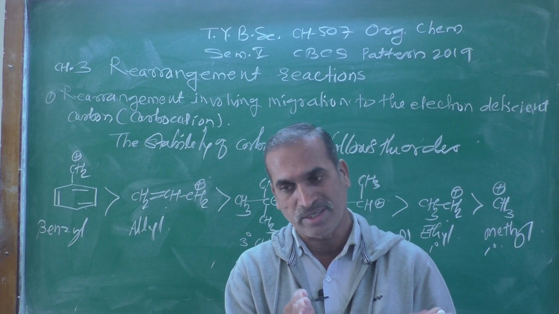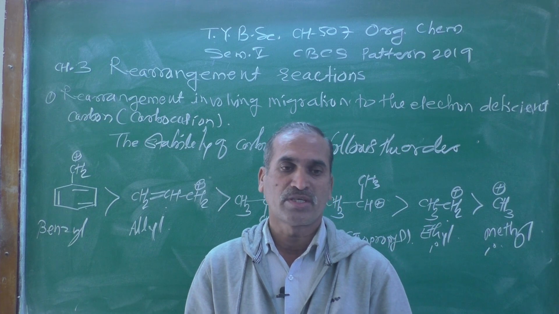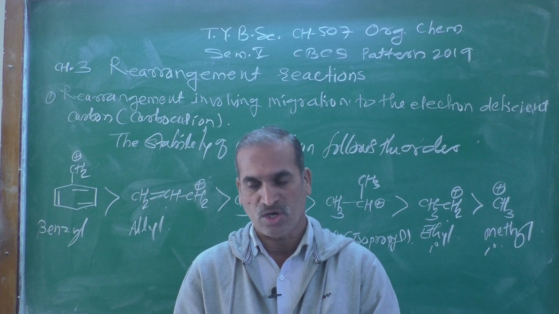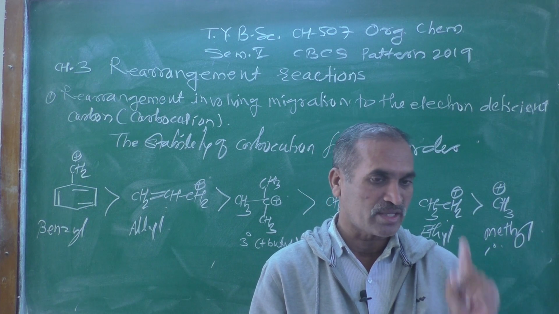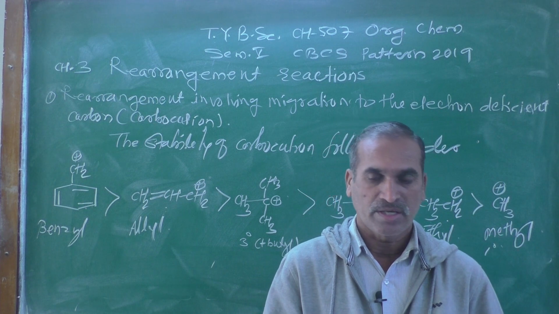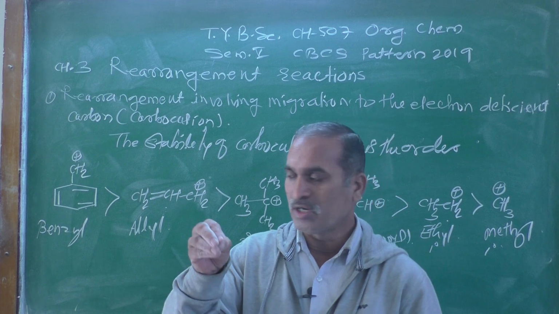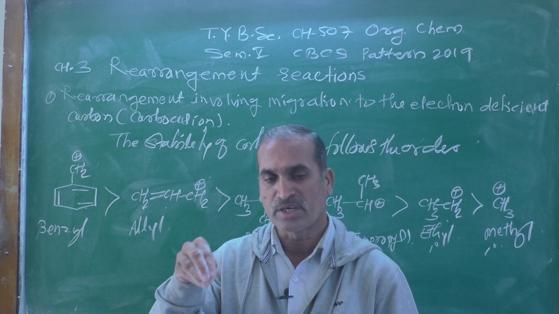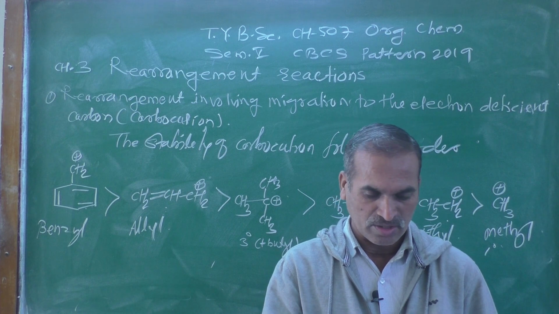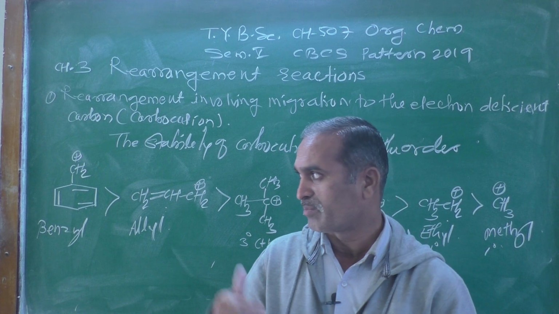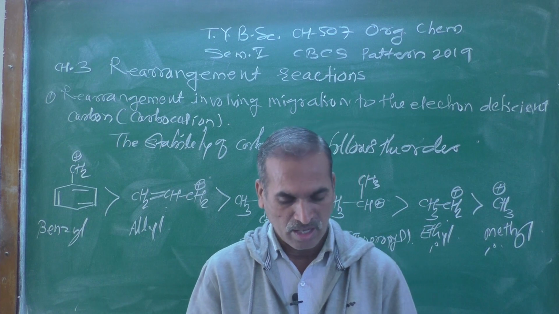When it departs, it takes its bonding lone pair of electrons along with it, and that's why the carbon atom is electron deficient. There is a sextet, meaning 6 electrons present on that carbon atom, and therefore it is known as a carbocation.